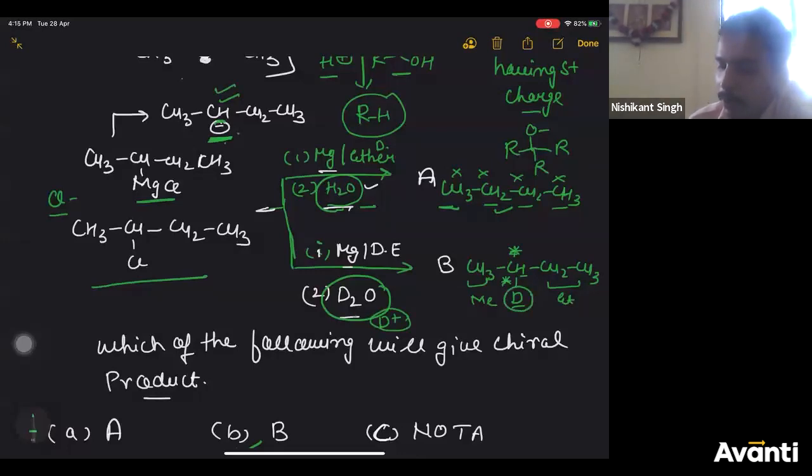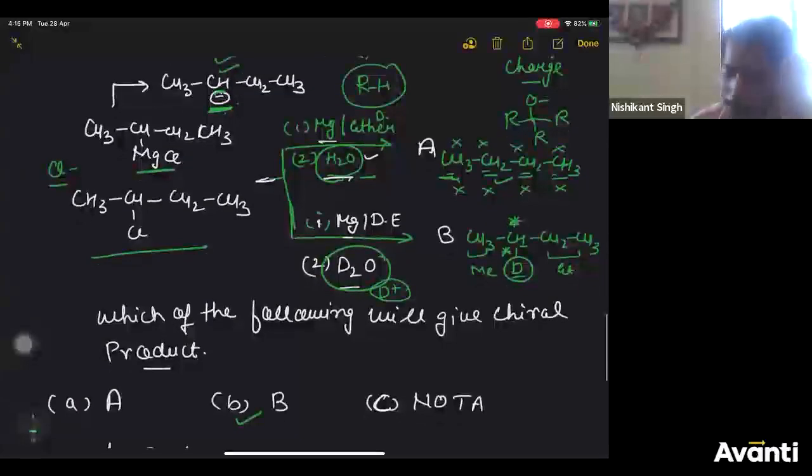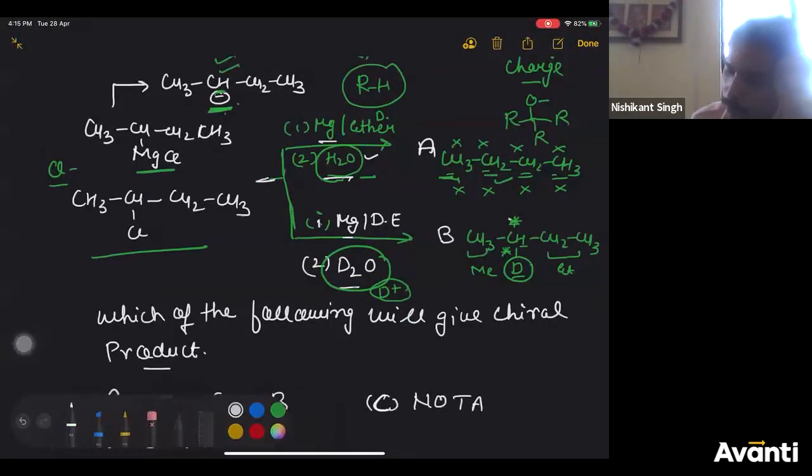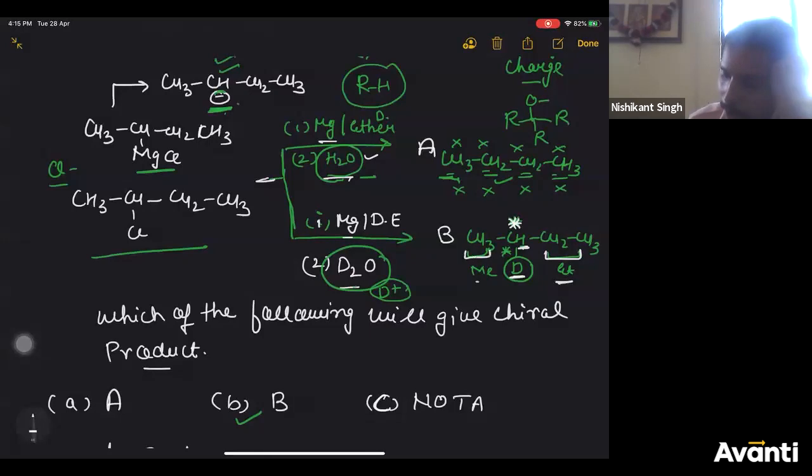So you can check, this carbon CH3 is not chiral, CH2 is also not chiral, CH2 is also not chiral, CH3 is also not chiral. Chiral definition is 4 different groups. This carbon has 3 same hydrogens, 2 hydrogens, 2 hydrogens, 3 hydrogens, so it has same groups. Whereas this carbon is chiral in the second molecule because it has hydrogen, deuterium, ethyl, and methyl. So 4 different groups, therefore it is chiral. I hope it is clear now, Rahul.